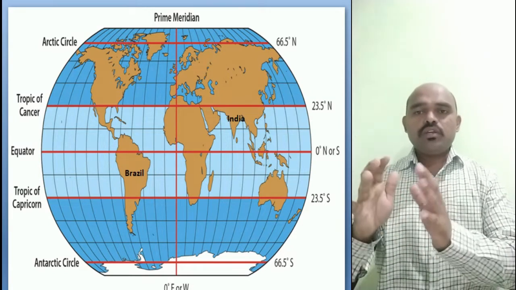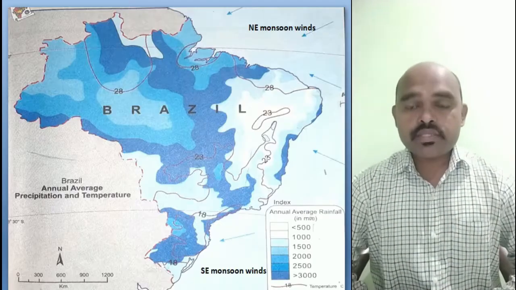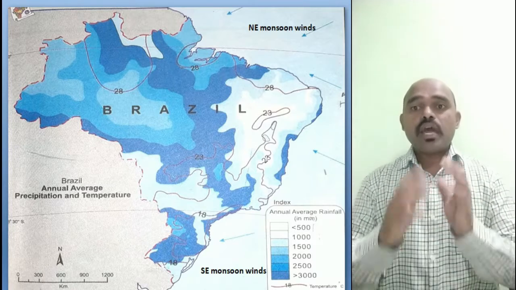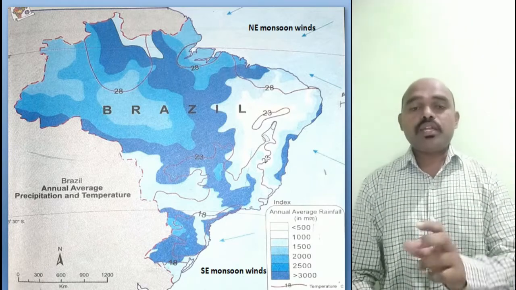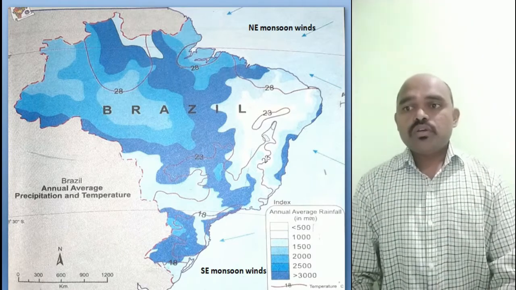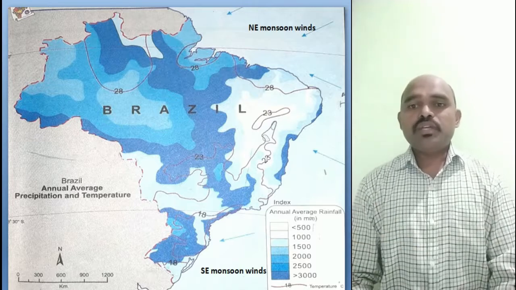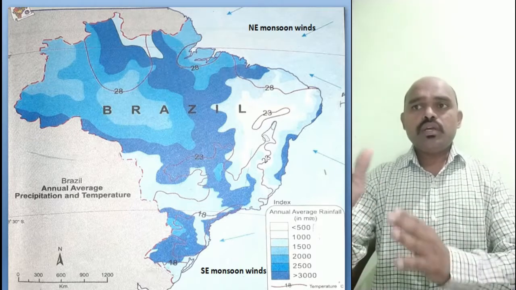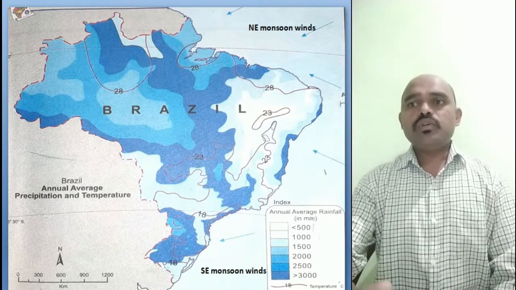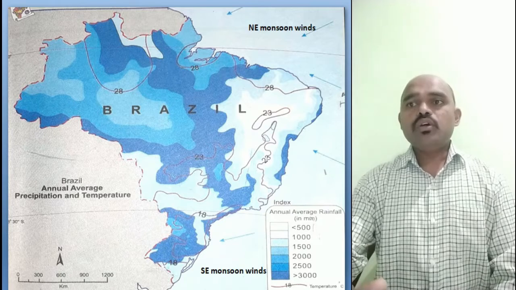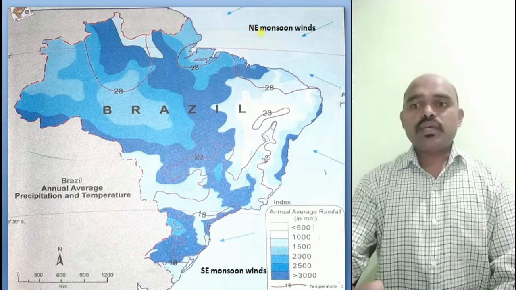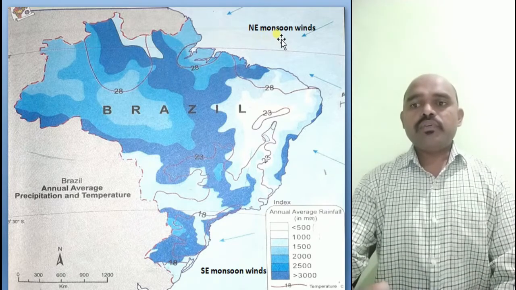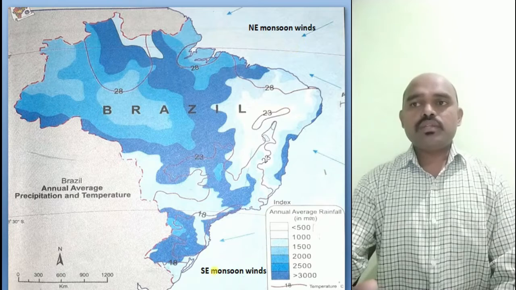Now see, here on your screen you have the map of Brazil, which describes the annual average precipitation and temperature. The index has also been given to you. On this side we have the northeast monsoon winds, and to the south of Brazil we have the southeast monsoon winds.